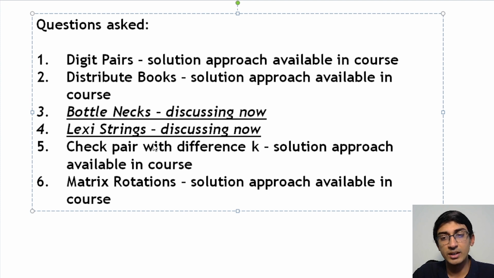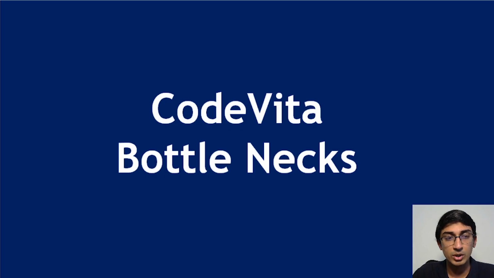Both of these, by the way, are season 8 questions. So they came in CodeVita 2019. Not the exact question, but a similar question came. And so we are going to try to recreate those kind of problems over here. Right. So let's start with the first one, which is bottlenecks.